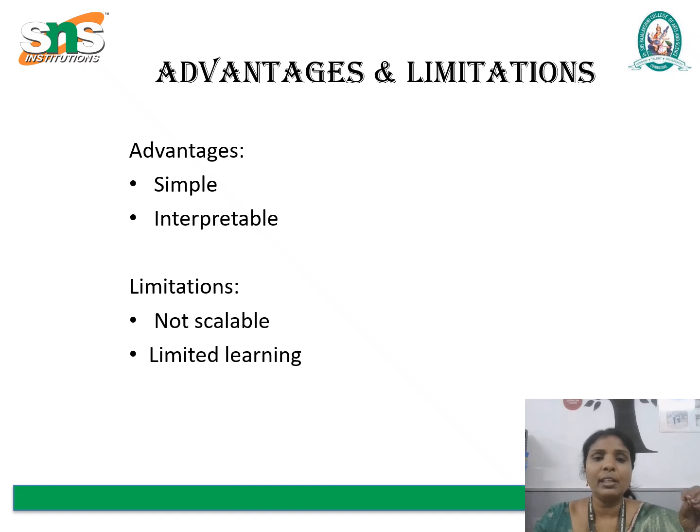Each rule is clearly defined in an if-then format, which makes the logic behind decisions transparent. This also contributes to interpretability. Next, what are the limitations of rule-based inference? This makes them less suitable for dynamic or data-rich environments where machine learning or adaptive algorithms are more effective.